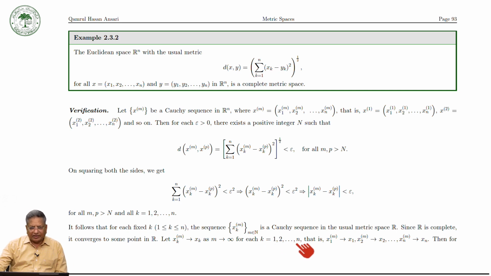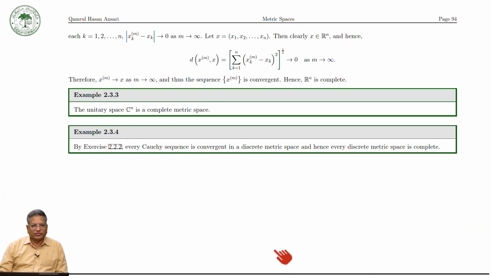So x1m converges to x1, x2m converges to x2, xnm converges to xn, and this way we can form a point. Let us take x equal to the components x1, x2, xn. Then clearly x is in Rn, and d(xm, x) is equal to this by definition.